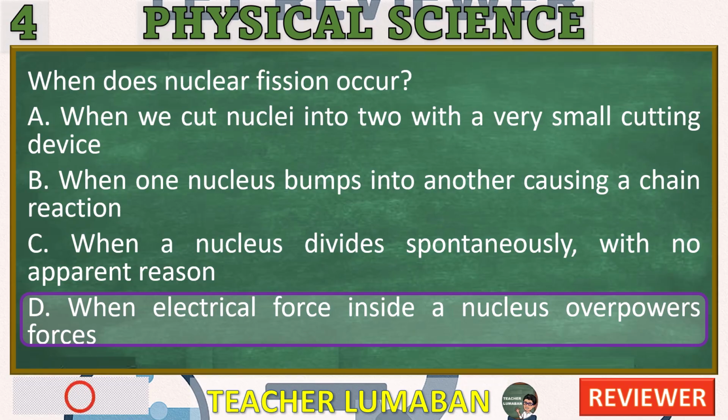Explanation of each choice. A. When we cut nuclei into two with a very small cutting device. Incorrect. This is a misconception. Nuclei are not cut mechanically, fission occurs due to nuclear forces, not by tools.